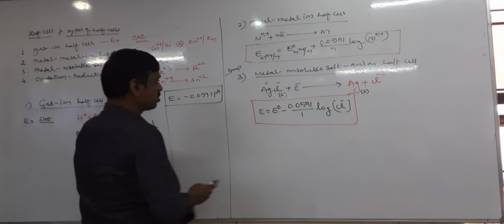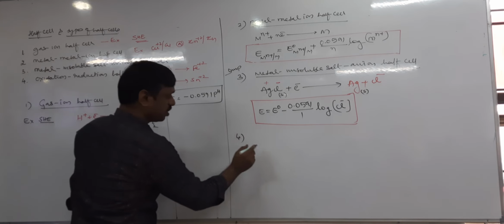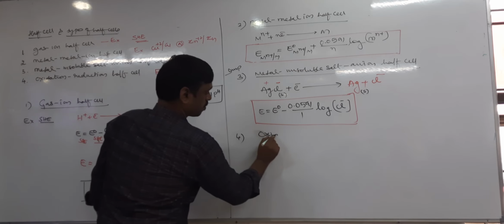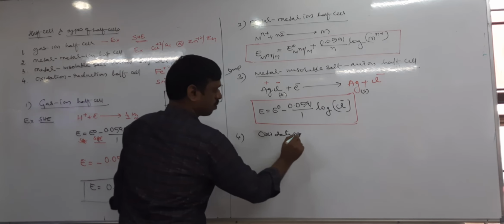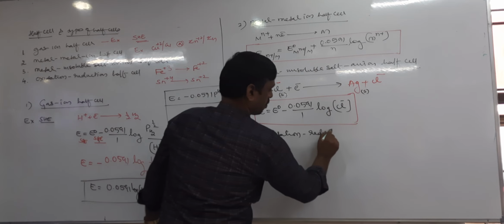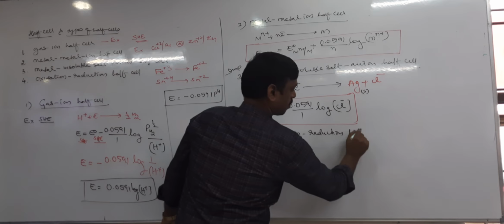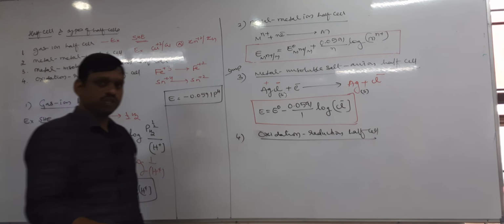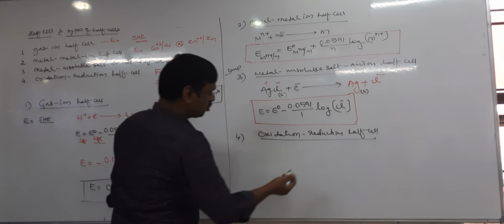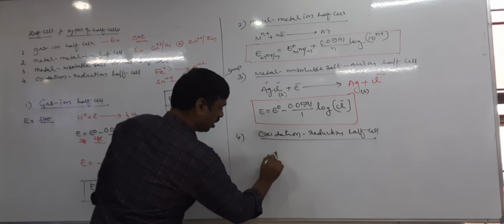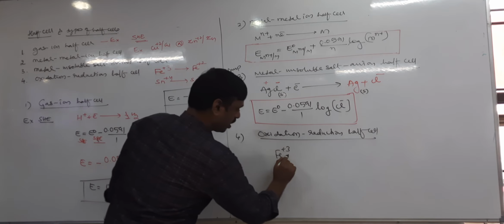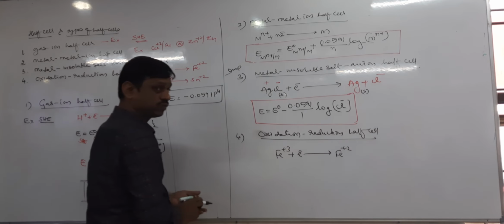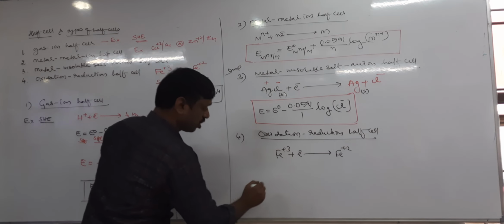Then fourth one is oxidation reduction half cell. Right, oxidation reduction half cell. For oxidation reduction half cell, you can take Fe+3 undergoing reduction, it gives rise to Fe+2. Now for this, what is the Nernst equation?